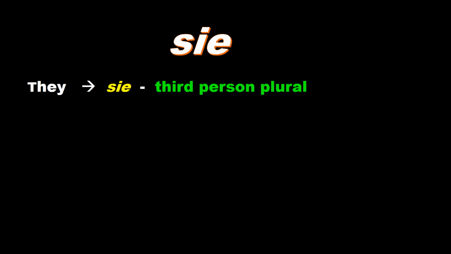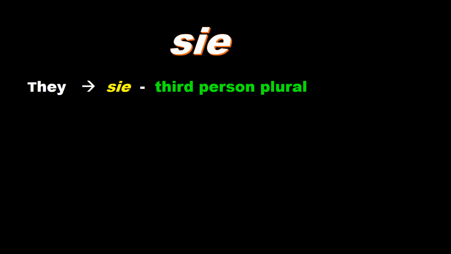The next pronoun is sie. Sie denotes they. It is different from the singular number third person that we have already done, sie, that is she. But here this sie is they. That is third person plural.